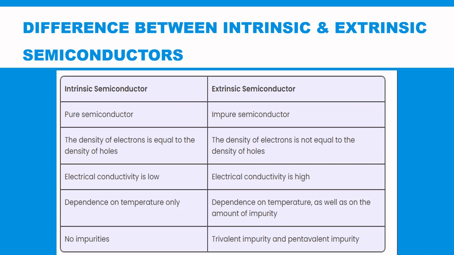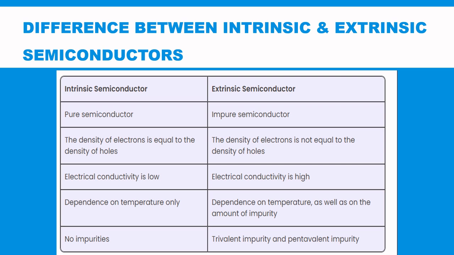In case of an intrinsic, the density of electrons is equal to the density of holes, meaning the number of electrons is equal to the number of holes, but in case of extrinsic it is not equal. In intrinsic semiconductor, as it is a pure semiconductor, the electrical conductivity is low, while in extrinsic the electrical conductivity is high.